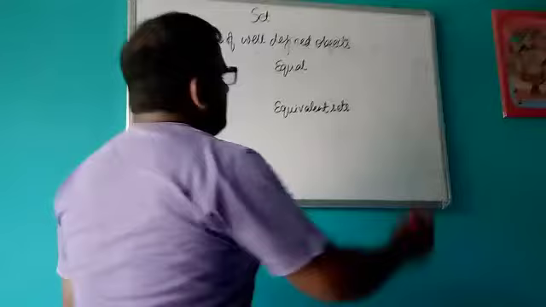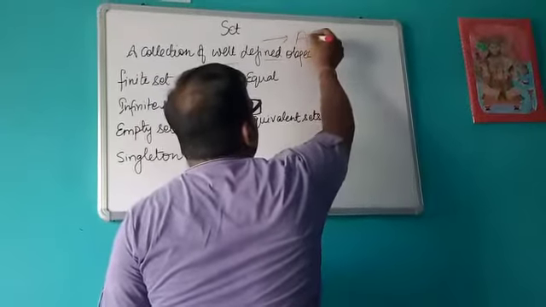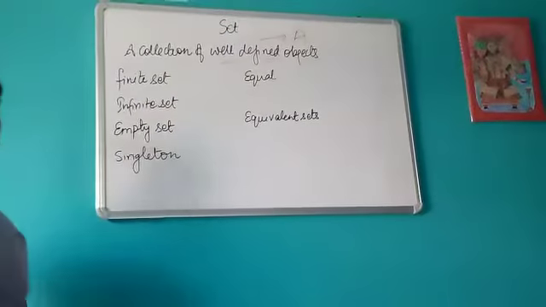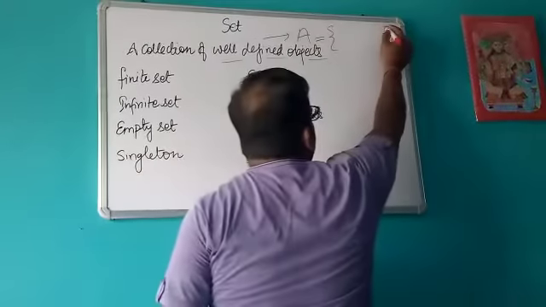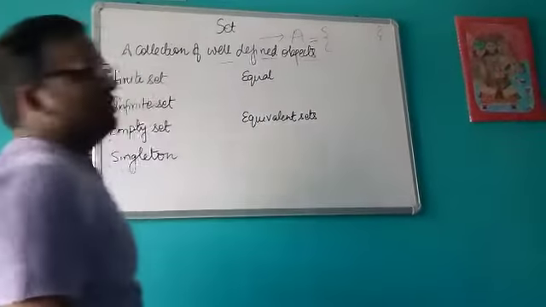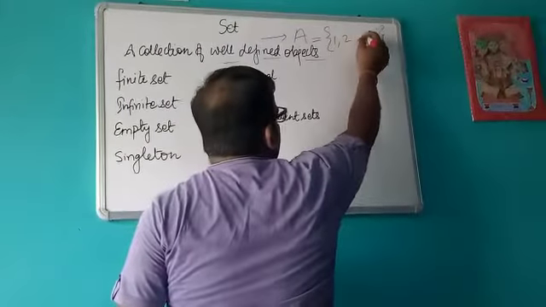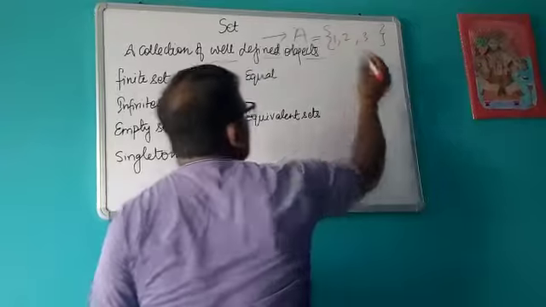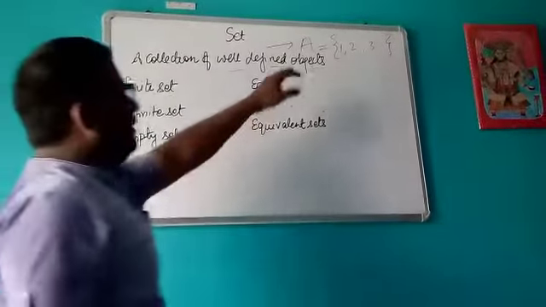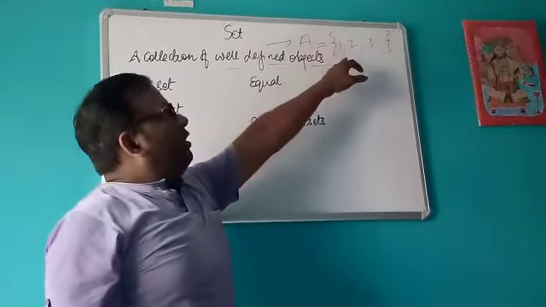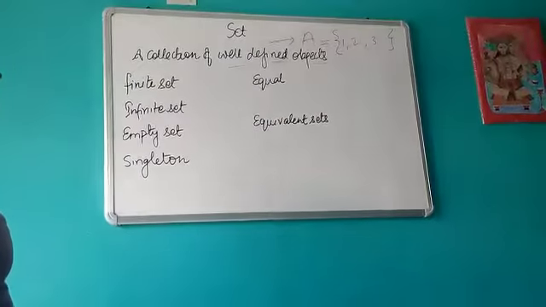Whenever we are writing a set, this is how you will write the name of the set. You will use any capital letter from A to Z, then you will put an equal to sign, and these are the curly brackets in which elements are listed. Suppose I write the elements 1, 2, between each and every element you have to put a comma. Take a capital letter as the name of the set, then all the elements will be listed inside the curly brackets. So this is how you can represent a set.